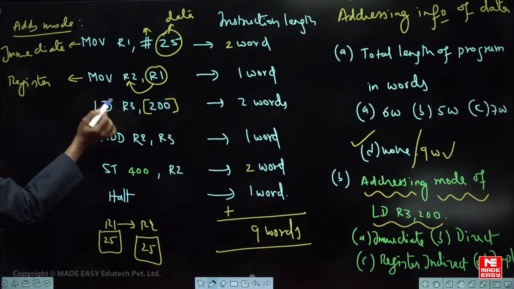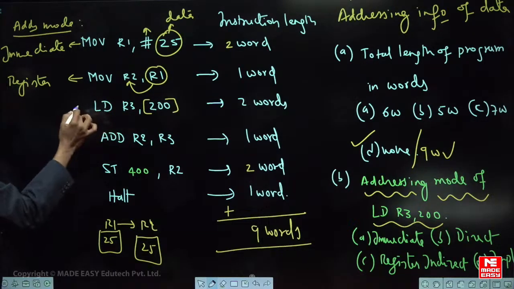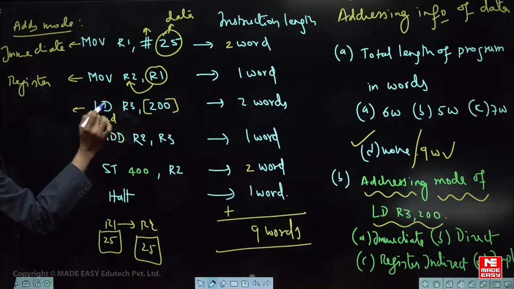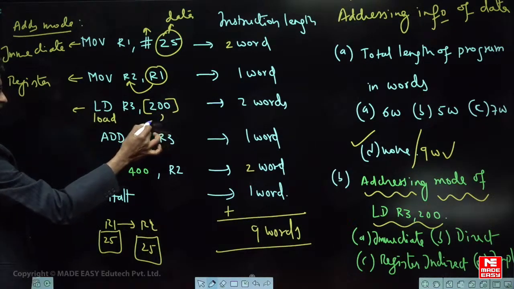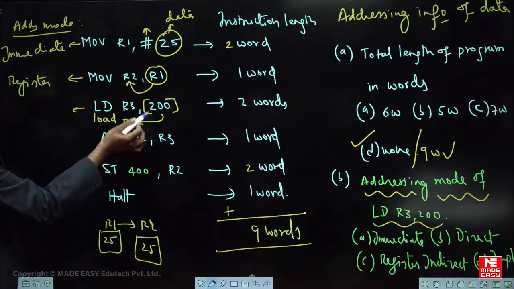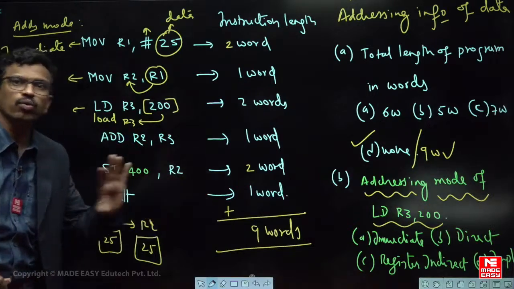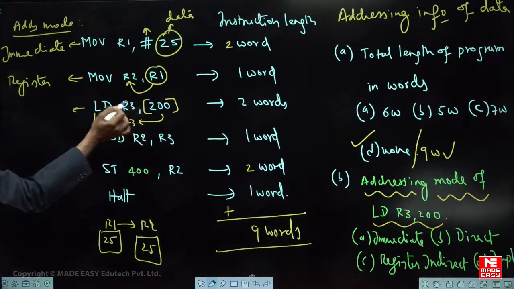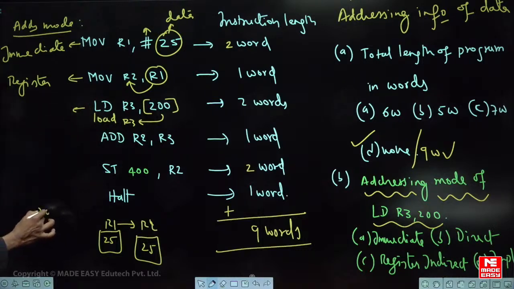Next one. Here now LD R3 comma 200, मतलब क्या है? LD stands for load the content from this memory location to R3. So 200 is some memory location, we don't know what the data is, some data is there. Is it clear? Right. So in the memory, there is some data at 200.